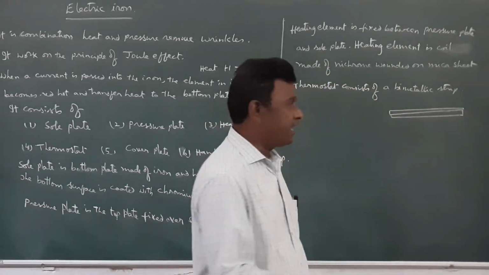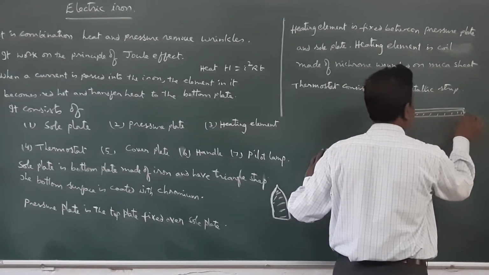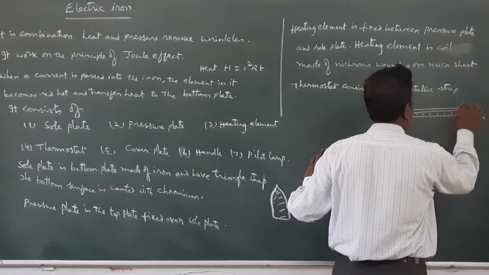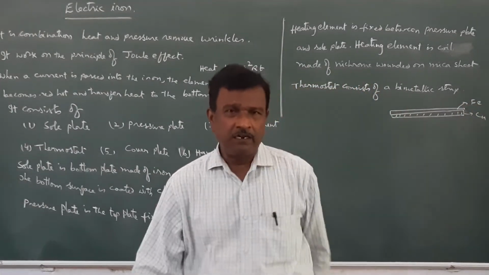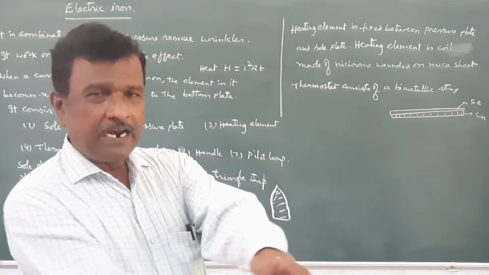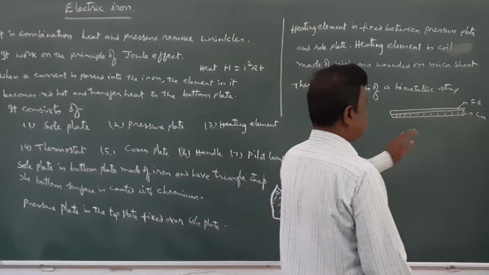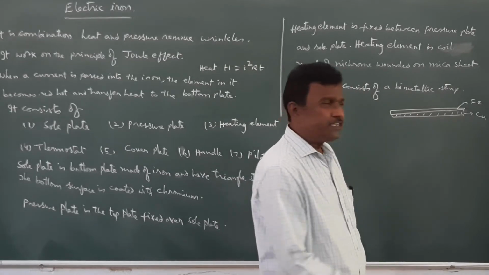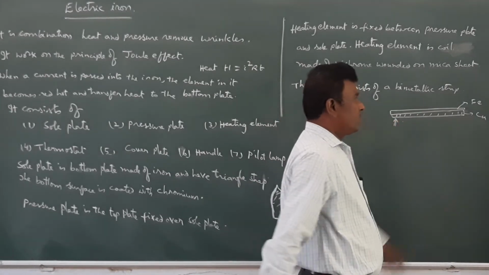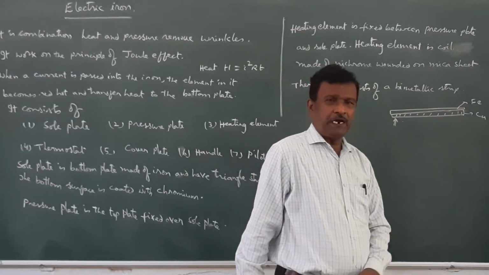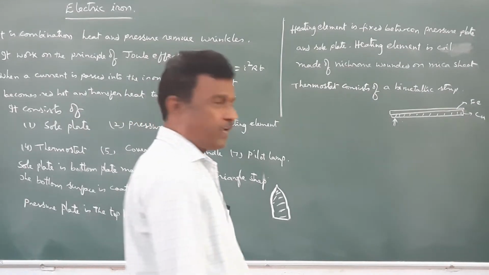For example, say the bottom metal is made of copper and the upper one is made of iron. These two materials are riveted one over the other, welded together. When it absorbs heat energy, the coefficient of linear expansion of copper is greater than that of iron, 1.5 times greater.